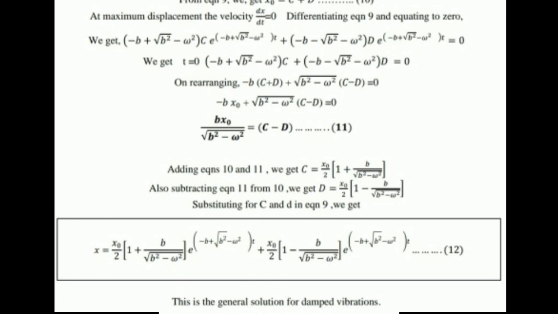Take it as equation number 12. This is the final equation we derived for a damped oscillation or damped vibration.